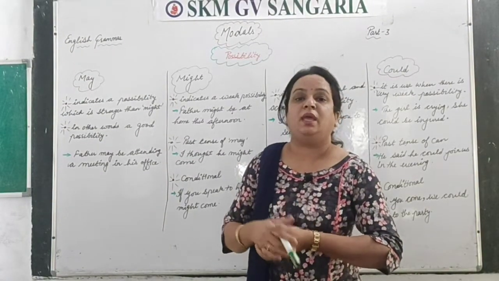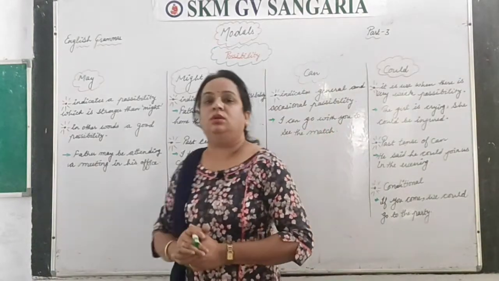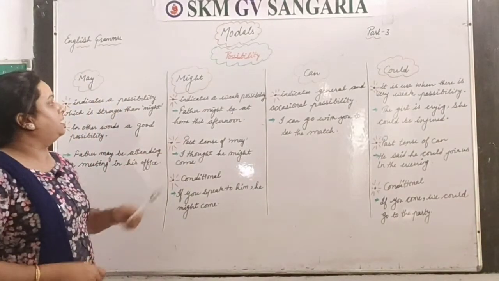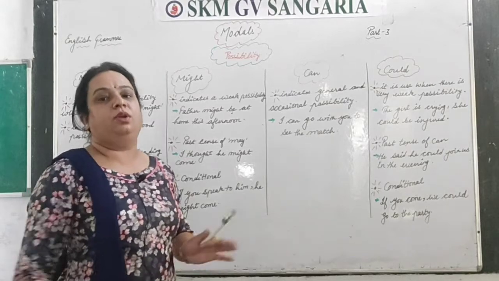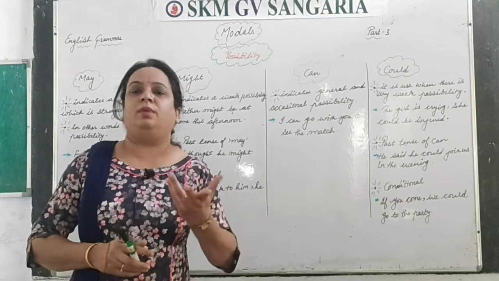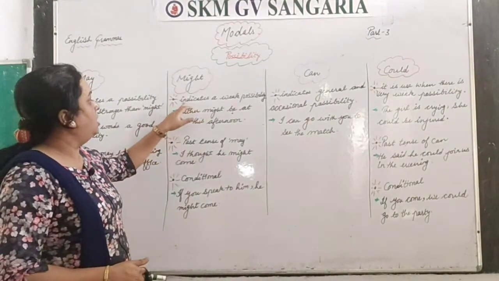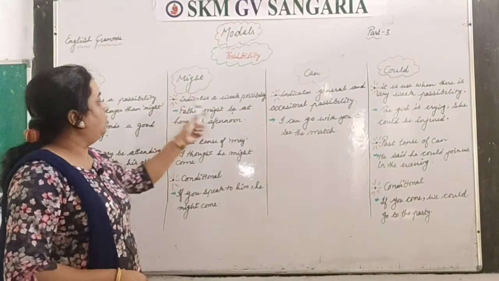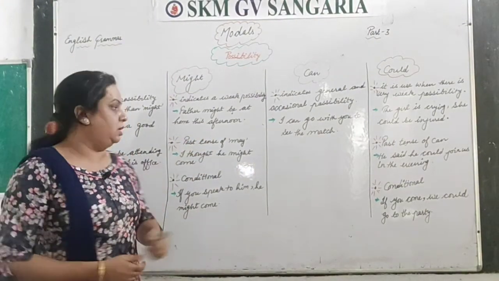Like it may rain today. Clear? So like that we have to use may for possibility. Next one is might. This indicates a weak possibility, when we are not sure. Suppose the thing is 100%, so when there is a 20% chance of something, there we can use might, right? So this indicates a weak possibility. For example, father might be at home this afternoon, so that's a weak possibility.